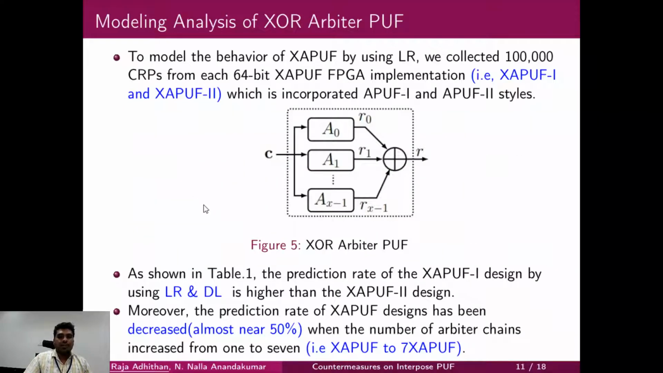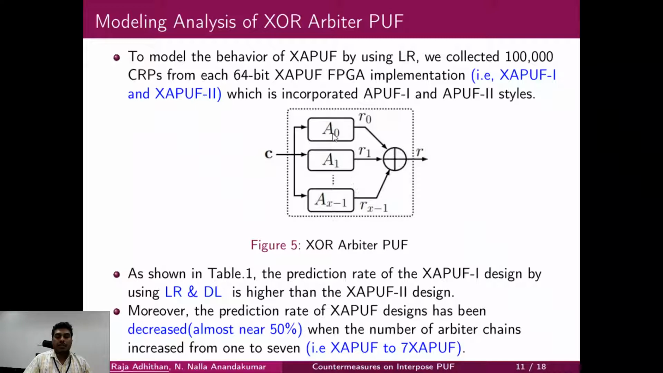So next, we want to construct an XOR arbitrary PUF using that APUF 1 and APUF 2. So we can see what is the functionality of an XOR arbitrary PUF. An XOR arbitrary PUF is nothing but an instantiation of multiple instances of arbitrary PUF followed by an XOR gate.